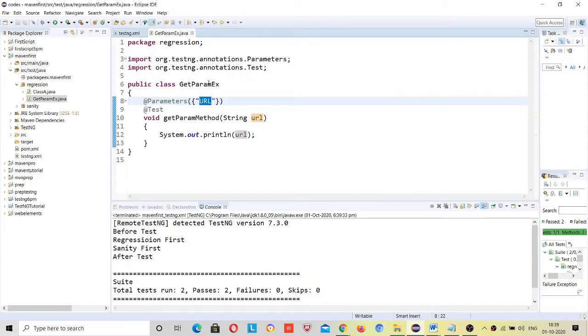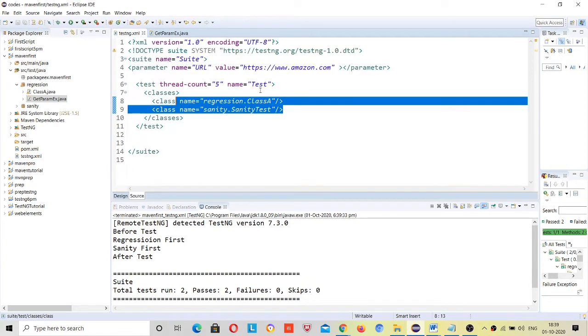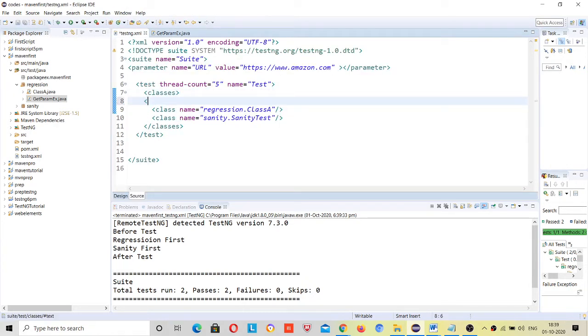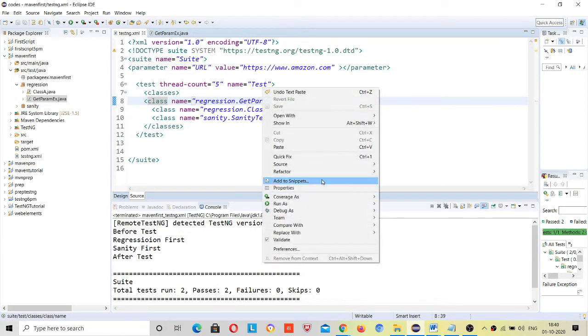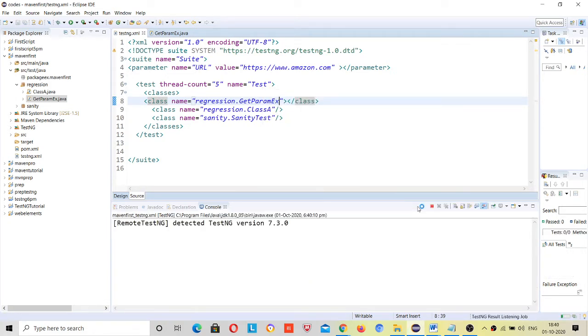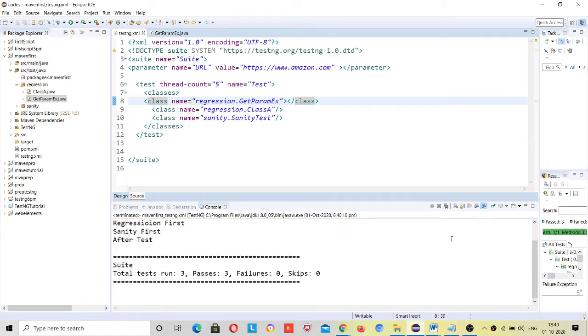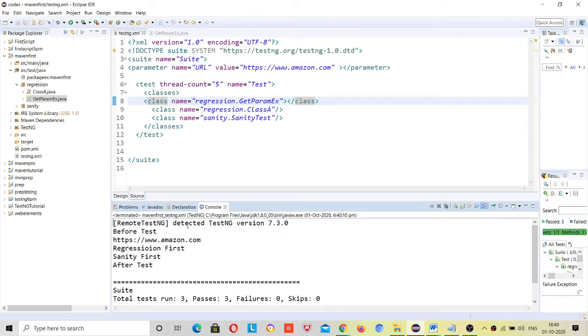Just go to getParamEx, and then class name is equal to the package name, integration, dot class name. Now see, amazon.com is printed, and whatever else is printing is because of the previous code. So we have passed this parameter.